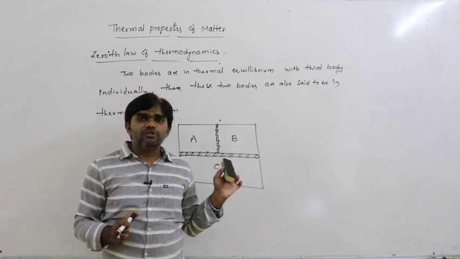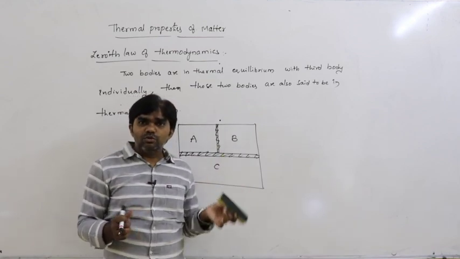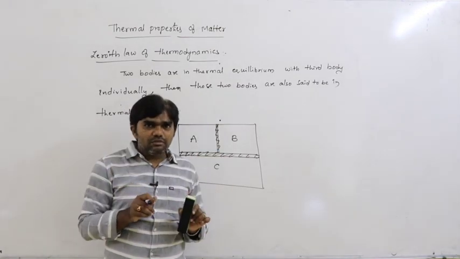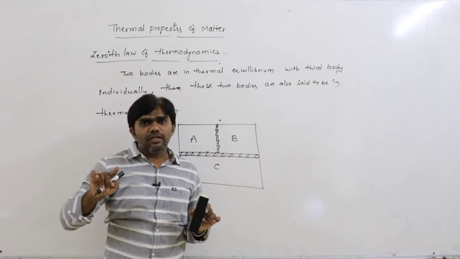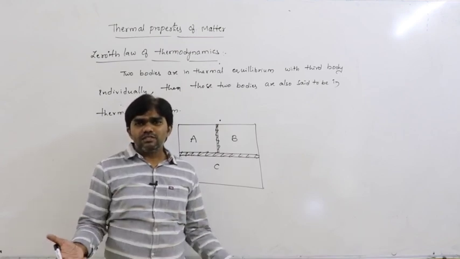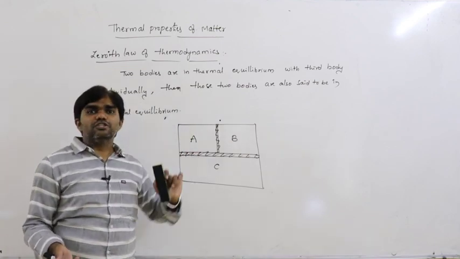Zeroth law explains the concept of temperature. So this thermal equilibrium explains only the concept of temperature. So what is the condition? The major condition for two bodies to be in thermal equilibrium: temperature must be constant. Without the concept of temperature, it is not possible to explain the thermal equilibrium condition.